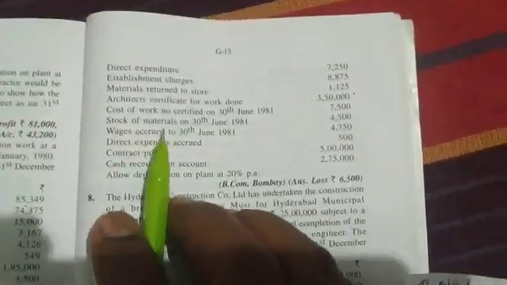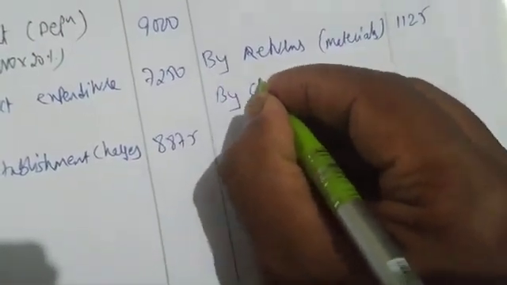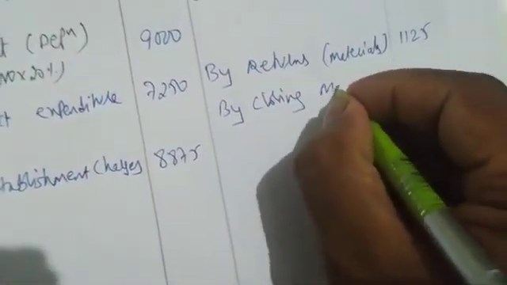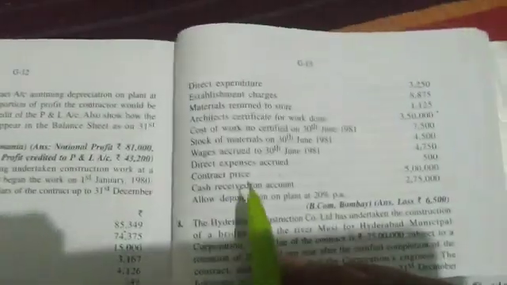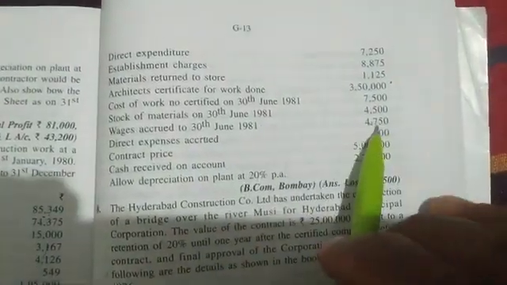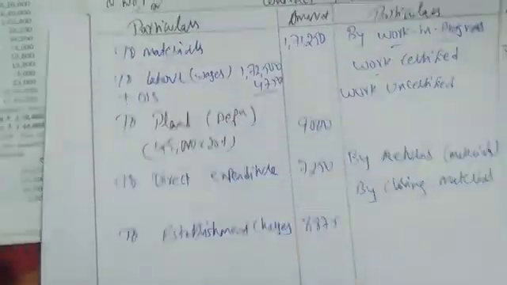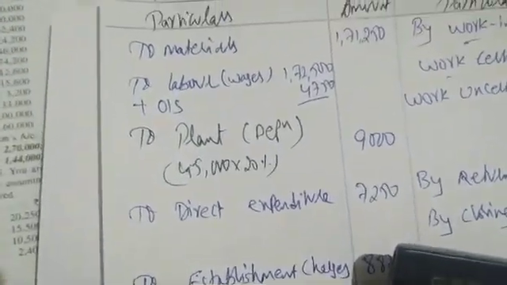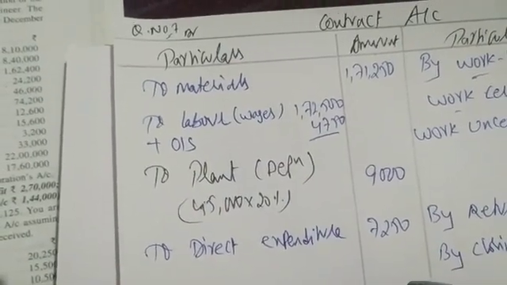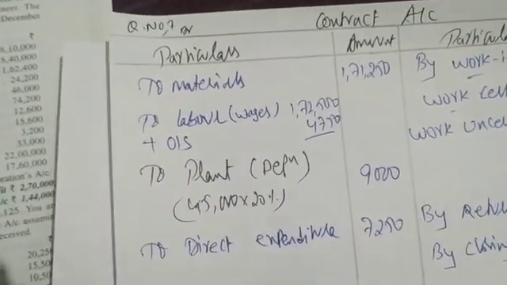Okay. Next we have stock of material. This is by closing material. How much is closing material? 4,500. Next, wages accrued plus outstanding. What is the value of wages accrued? 4750. Let me add 1,72,500 plus 4750. 1,77,250.